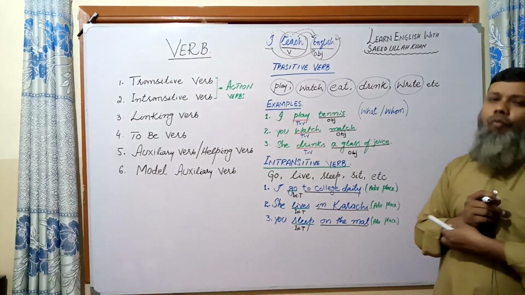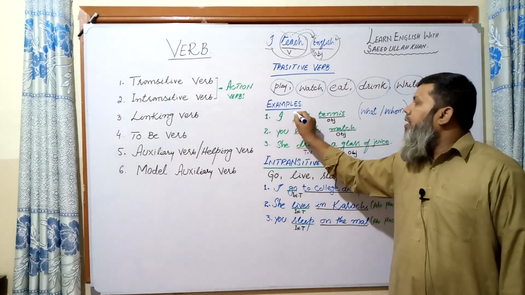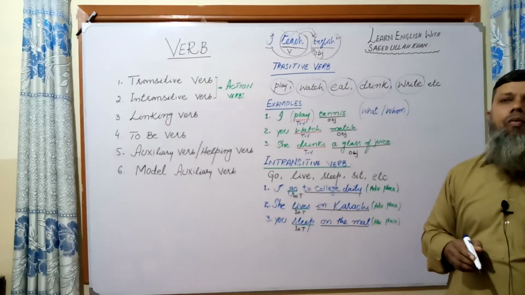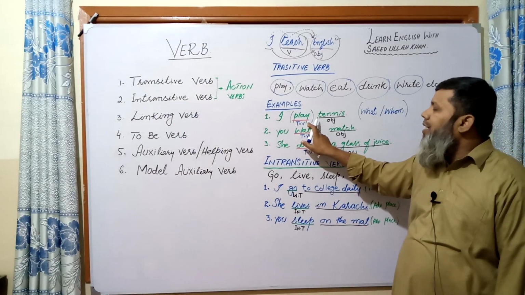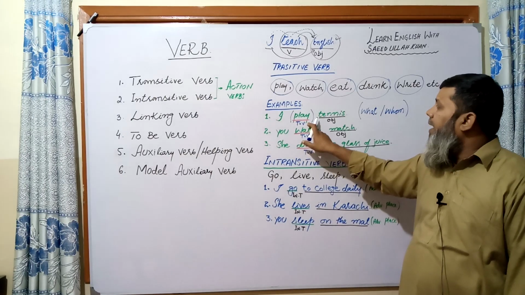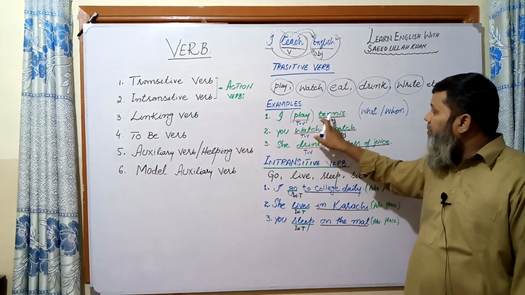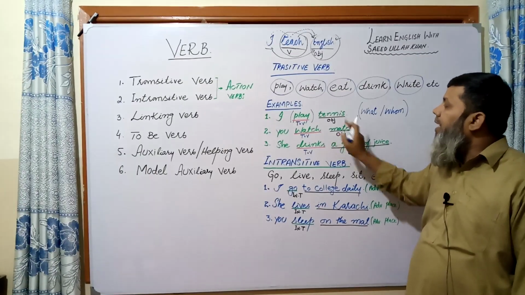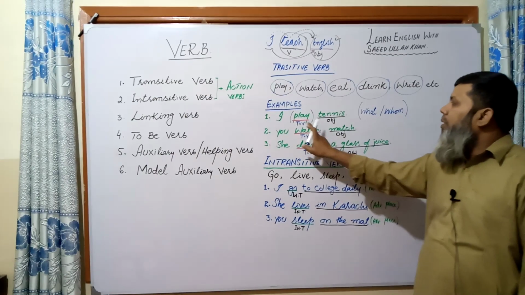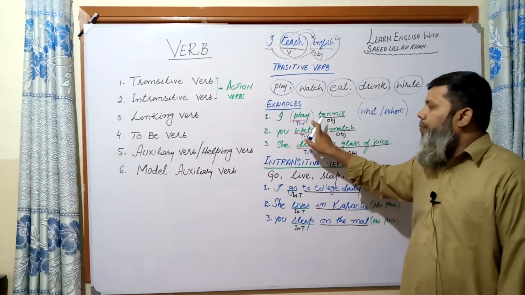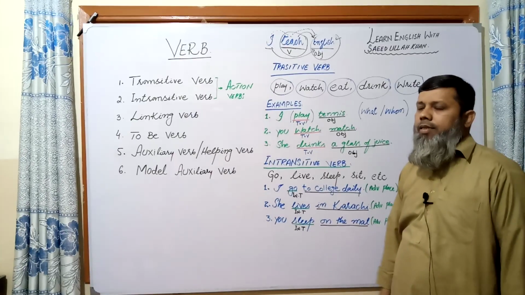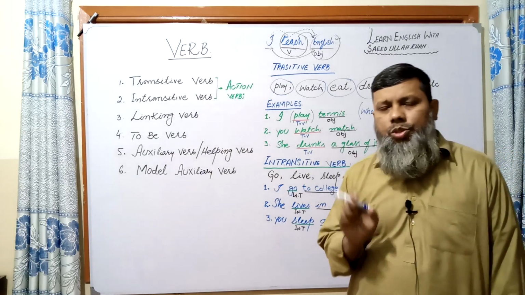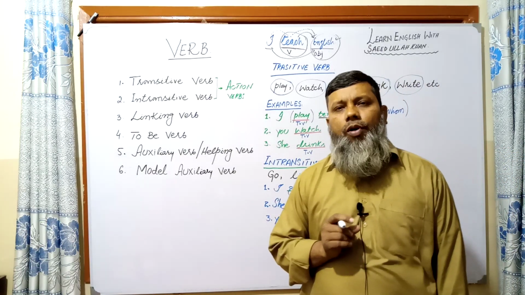In this manner, we can say play is used here as a transitive verb because it shows an action, to play, and this action is on this thing, so we can say this thing is an object. So, I play tennis, so play is used here as a transitive verb. I think you understood what a transitive verb is.